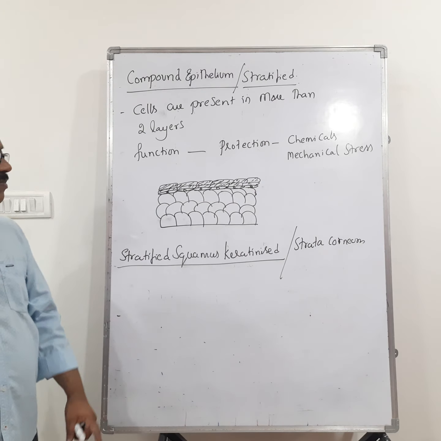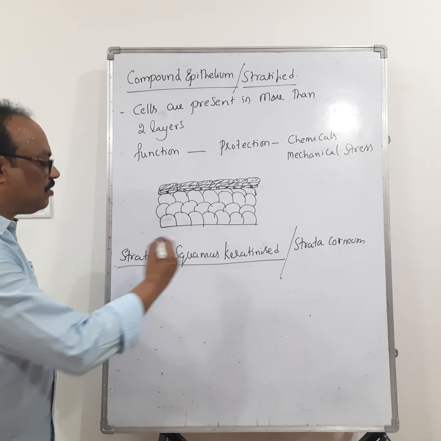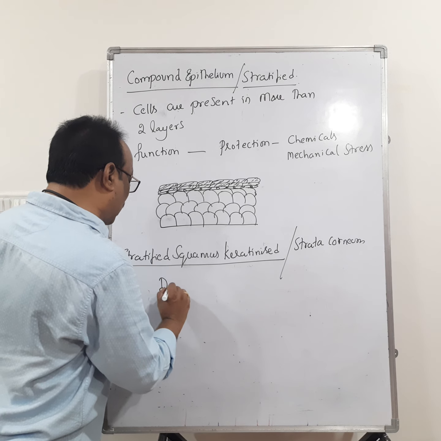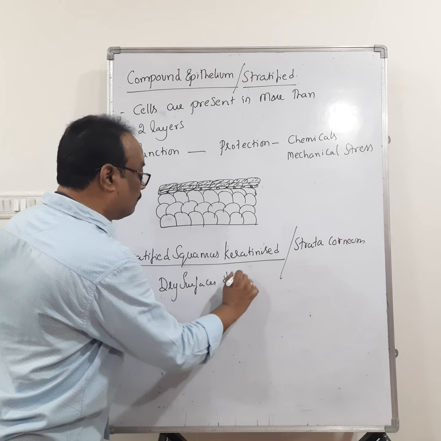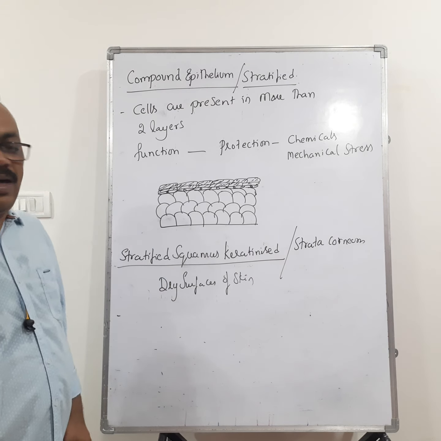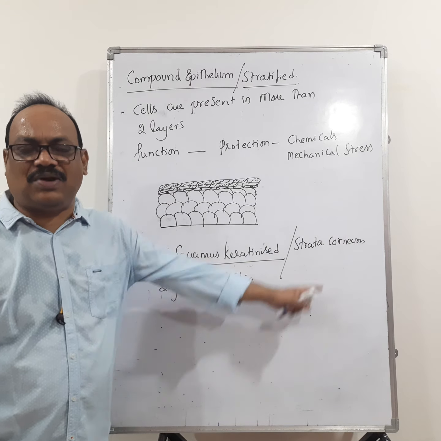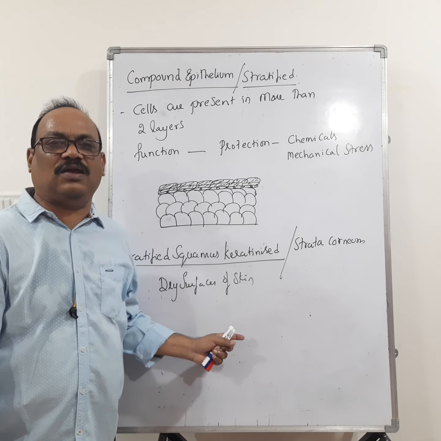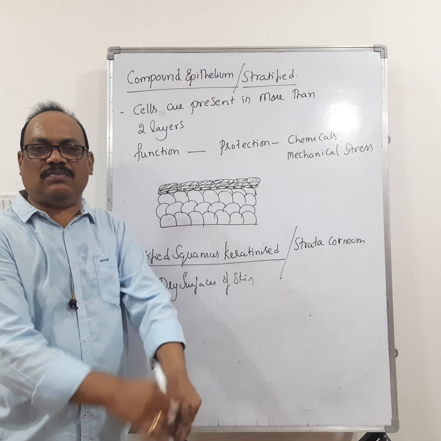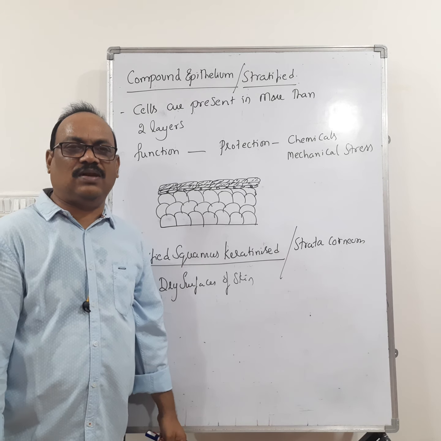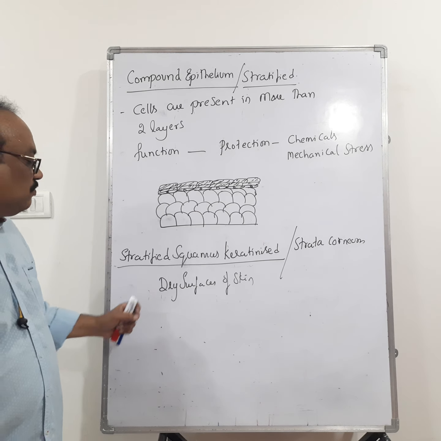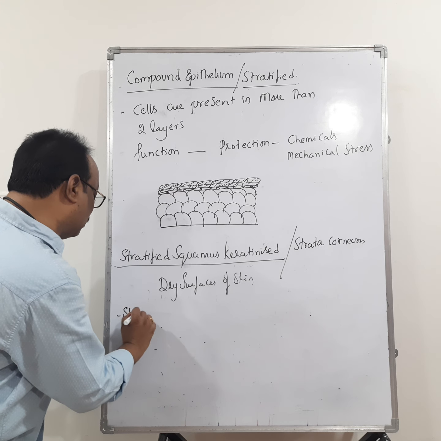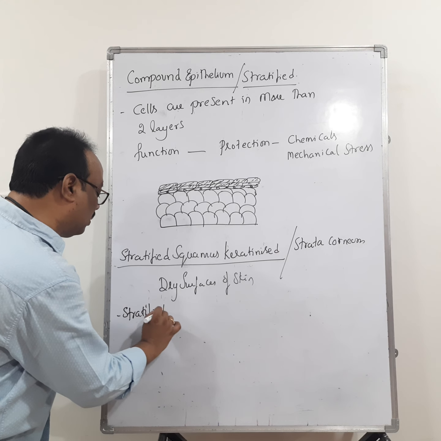Where is this stratified squamous keratinized epithelium present? It lines the dry surfaces of the skin. Otherwise, you use the word stratum corneum. Where the stratum corneum is present means on the dry surfaces of the skin, like this, the upper surface of the skin epidermis. So remember this one, this is very important. Next one, stratified squamous non-keratinized epithelium.